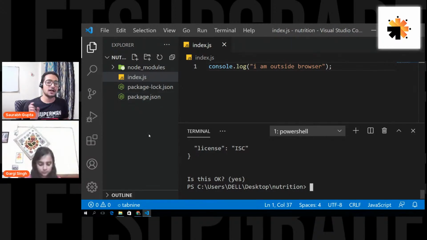Now, previously the thing that was there was package-lock.json. Now, people can ask, what is the difference between these two?